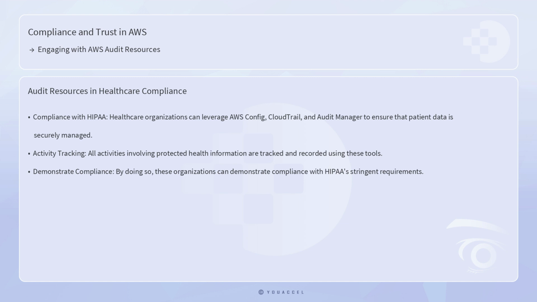A practical example of these audit resources in action is evident in the healthcare industry, where compliance with HIPAA is mandatory. Healthcare organizations can leverage AWS Config, CloudTrail, and Audit Manager to ensure that patient data is securely managed and that all activities involving protected health information are tracked and recorded. By doing so, these organizations can demonstrate compliance with HIPAA's stringent requirements, thereby avoiding potential fines and maintaining patient trust.